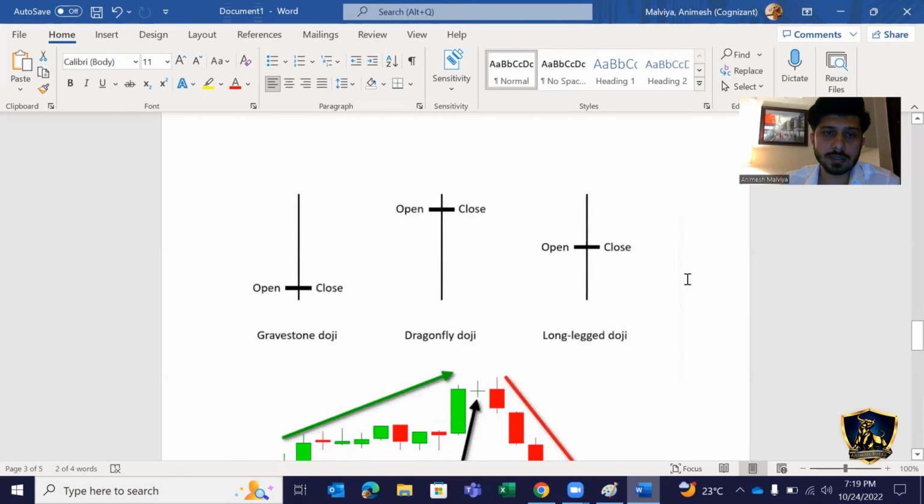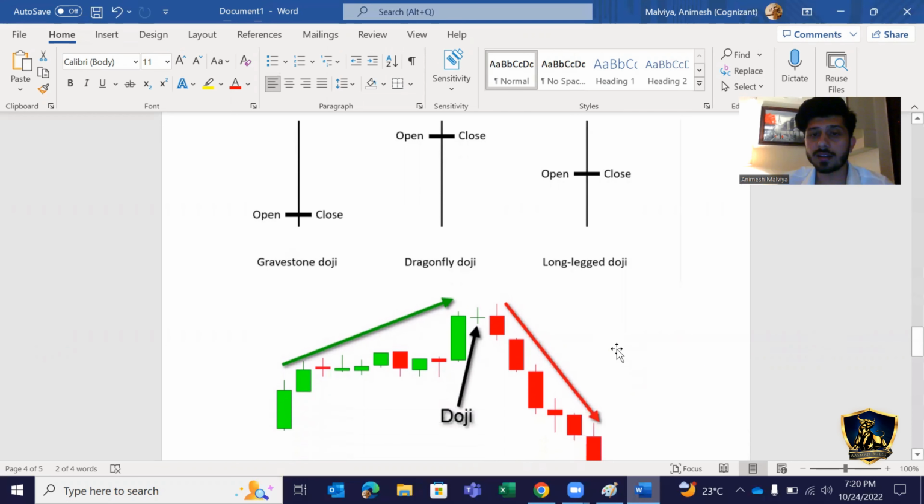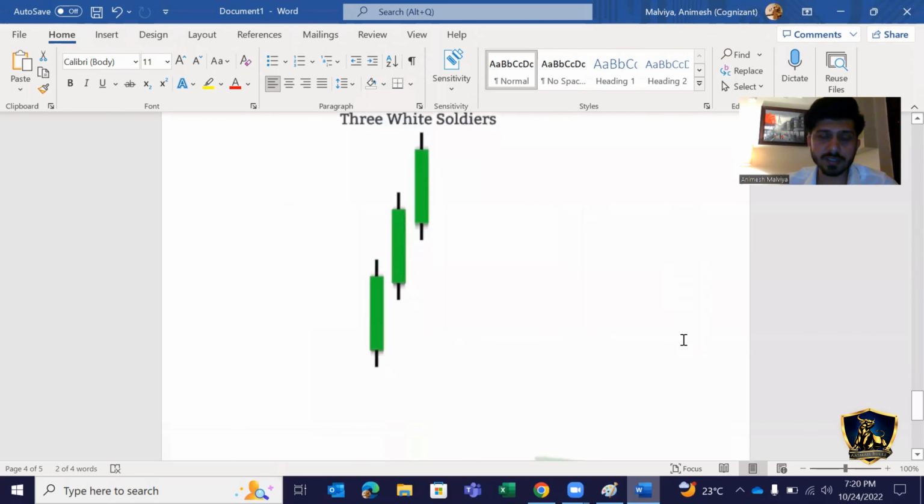Okay, now what is this? This is nothing but a doji. This is what we call a doji, which means that when the open price and the close price are exactly the same, right, that's where we call it a doji. And whenever we see a doji candle, we just have to get alert. We do not have to take any decision कि हमको buy करना है कि sell करना है. We just have to get alert, and we have to wait for the follow up candle. जैसे ही follow up candle create हुआ, right, I can decide that market might go in negative direction, so I can take a trade. Okay, now what is this?